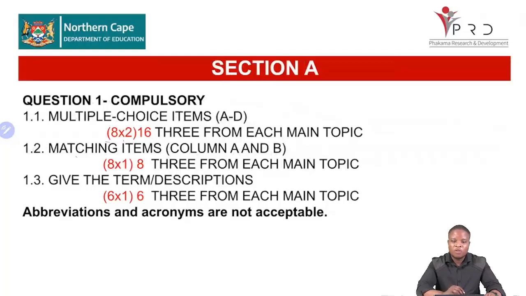You'll be matching columns, 4 questions from micro and 4 from your economic issues. Also 1.3, 3 from microeconomics and 3 from economic issues. That's why we say it is very important for you to know both chapters, so that you can maximize these marks. For you to maximize these marks, you need to revise using your previous question papers, looking at your Section A and understanding the terminology, so that you'll be able to master this. This gives you 30 marks. So if you understand terms, then it's easy for you to score marks.